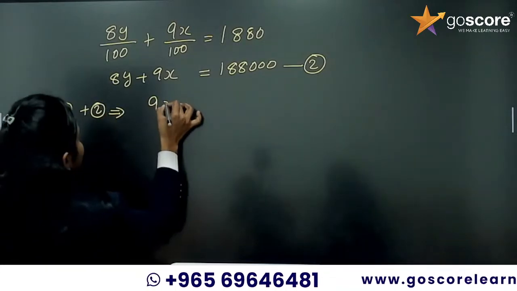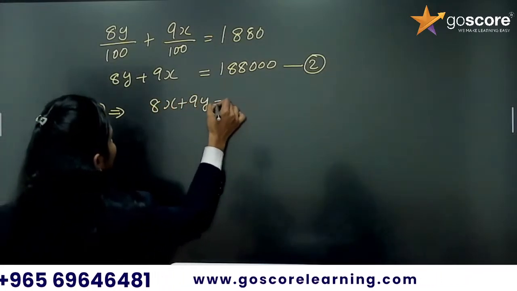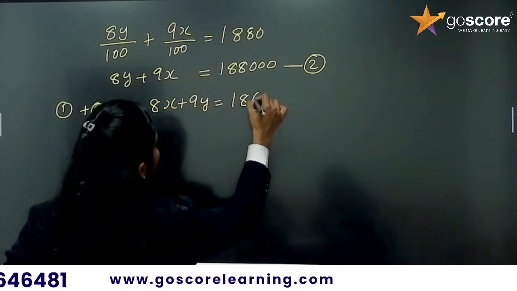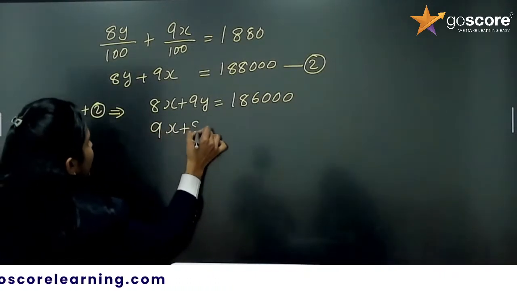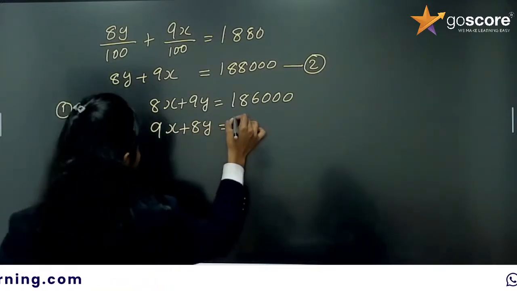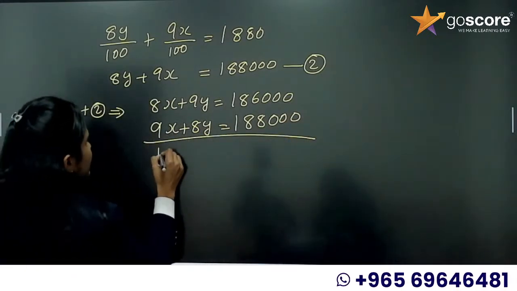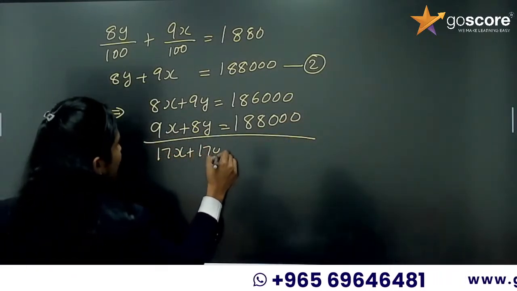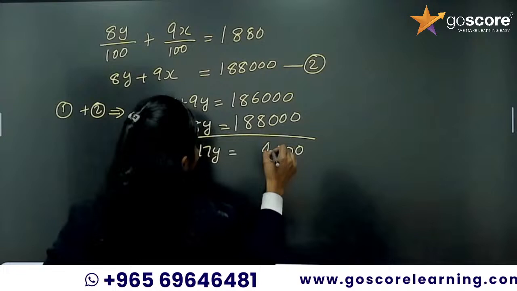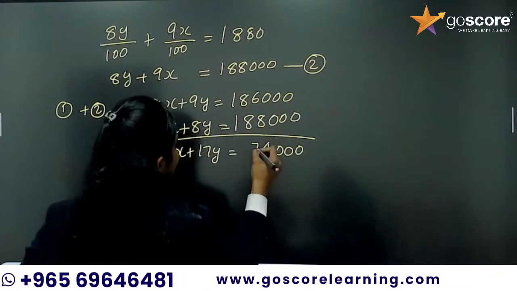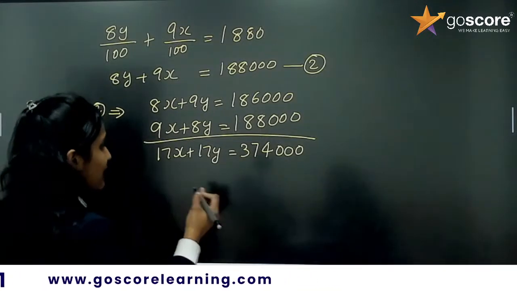It is 8x plus 9y equal to 1,86,000, and we are adding with 9x plus 8y equal to 1,88,000. When we add this, what we will get? 17x plus 17y is equal to 3 zeros, and 8 plus 6 14, then 8 plus 8 16 plus 1 17, and 3 7 4 000, that is 3,47,000, sorry 74,000.